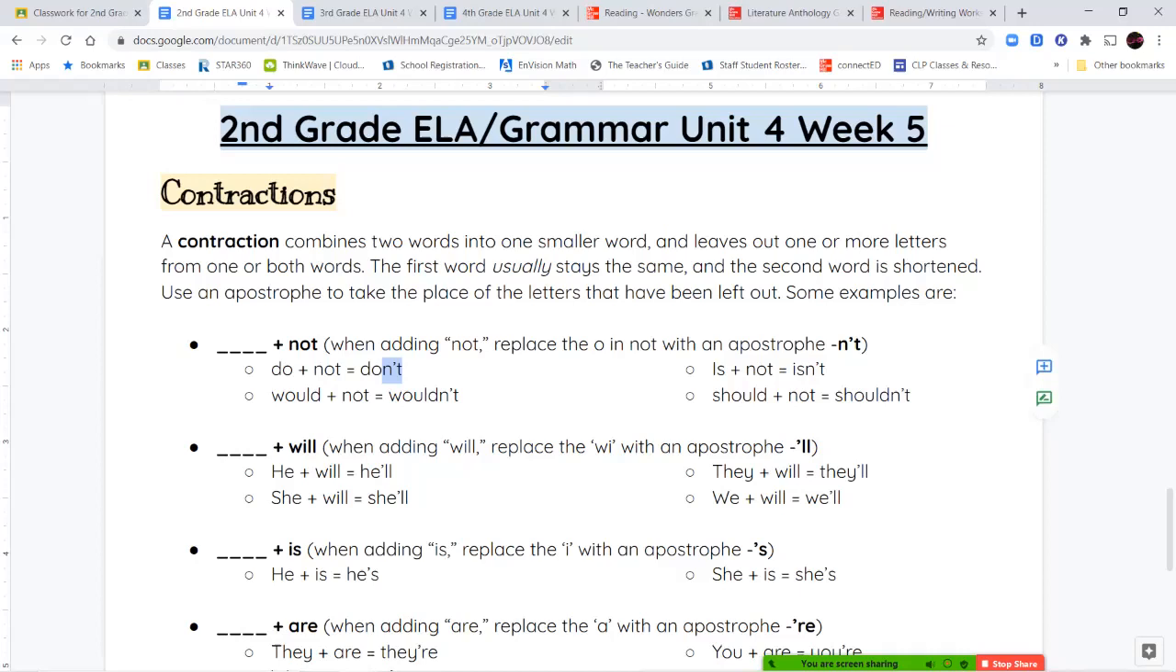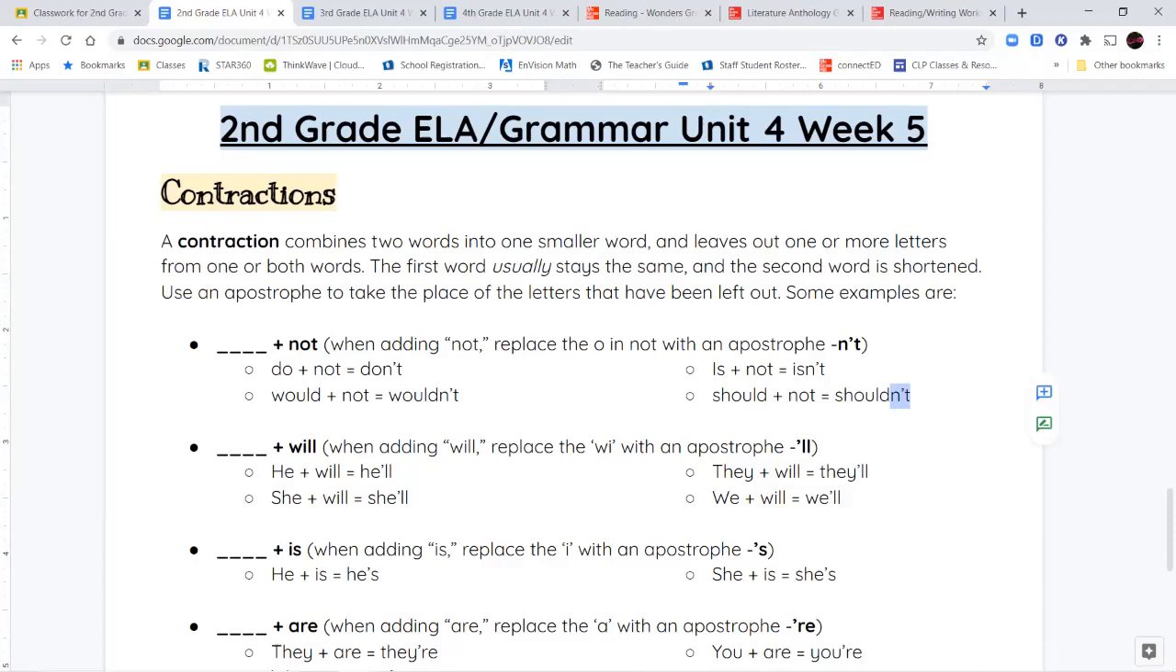Would not, you see we still have the word would, W-O-U-L-D, is still there, it's still whole. And then not is shortened to N apostrophe T. Same rule for is not. Is still there, the whole word is, and then N apostrophe T is added to the end. And then should not, same thing. You see all of the word should right there, and then we have N apostrophe T. So when you're adding not to the end of a word, you turn that not into an N, you take out the O and you replace that O with an apostrophe, and you keep the letter T.